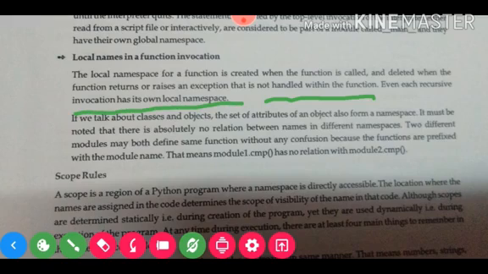Then we talk about class and object. The attributes of an object also form a namespace. It must be noted that there is absolutely no relation between names in different namespaces. Two modules may both define a function without any confusion because the function is prefixed with the module name, so module1.cmp is different from module2.cmp.